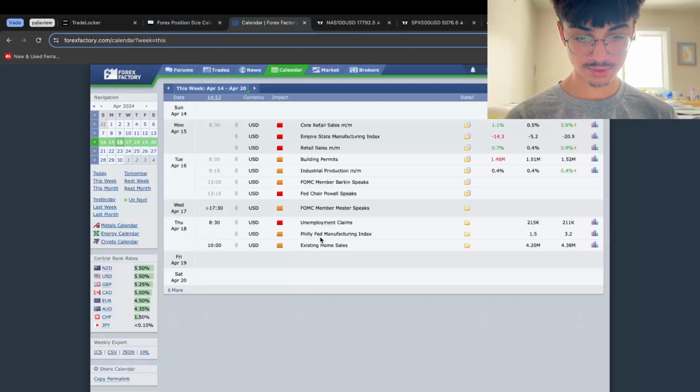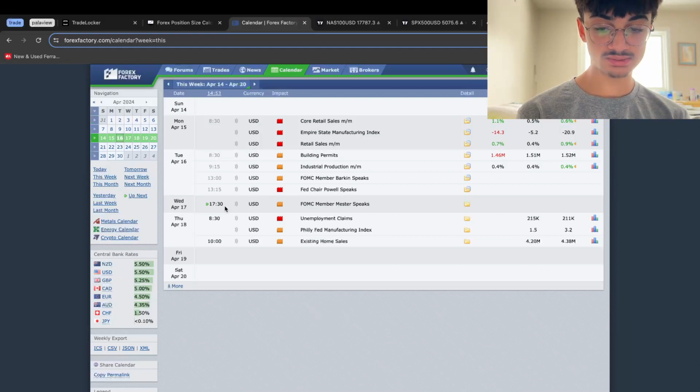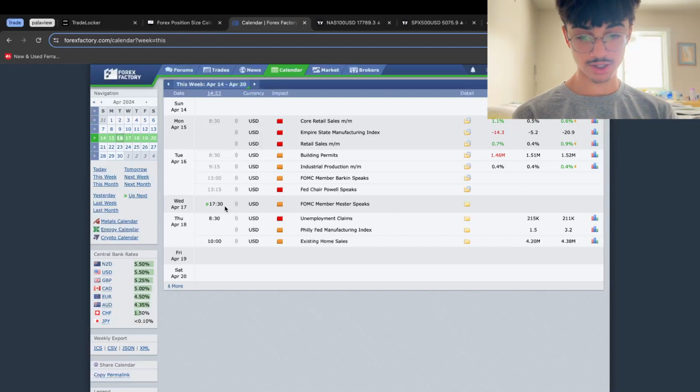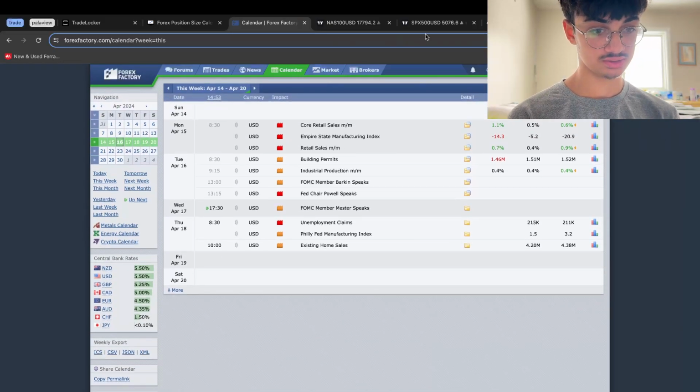If we look over tomorrow, we have Mester speaking at 5:30 as well, which means that tomorrow's going to be a good day because there's not as much high impact news, and it's also not a Monday, which means that we will still have volume and movement in the markets. And then Thursday, unemployment claims, manufacturing index, and existing home sales. So Thursday and Friday, we will definitely be on charts.